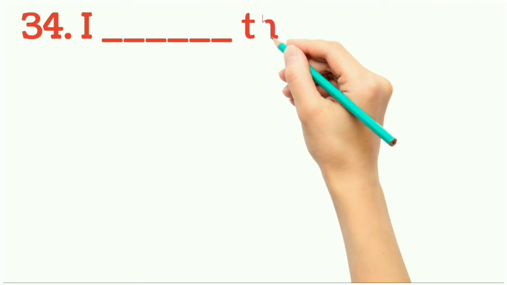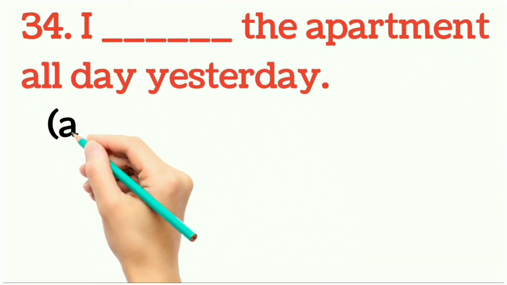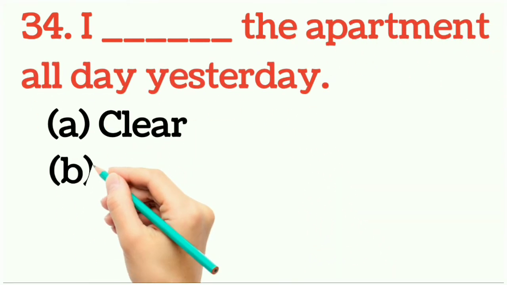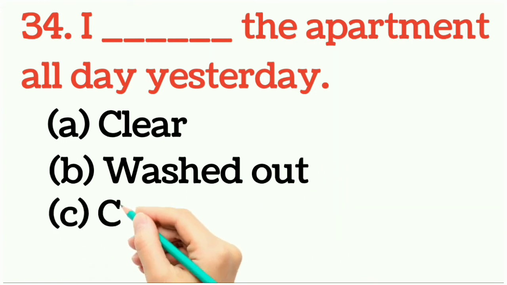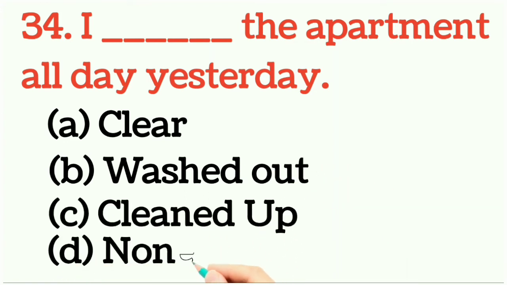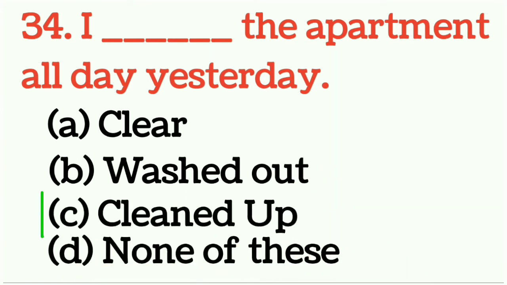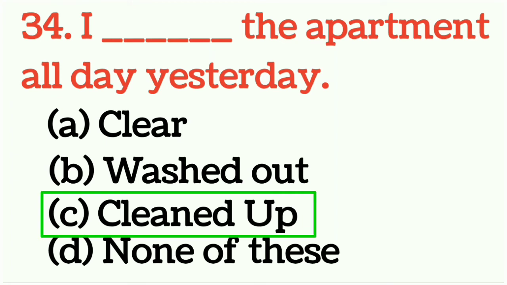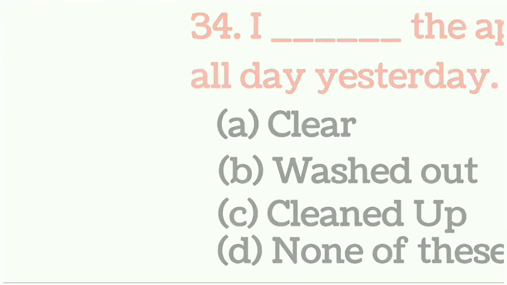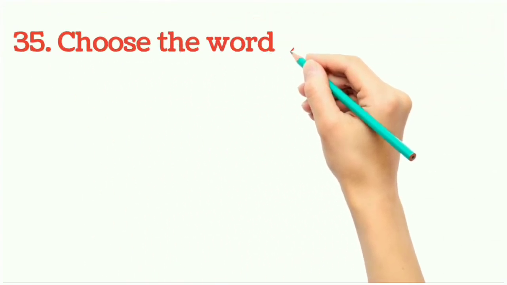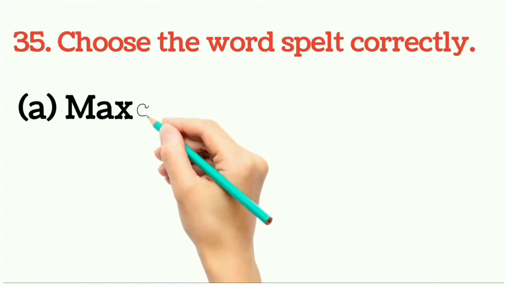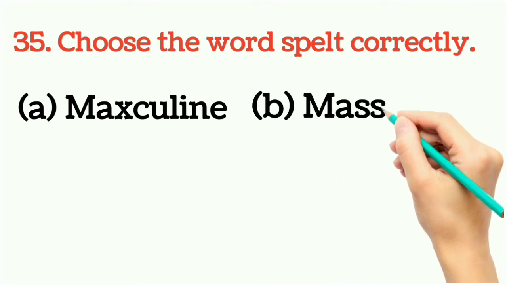Question number 34. I dash the apartment all day study. So what would be right answer? And answer would be option number C, cleaned up. I cleaned up apartment all day yesterday. Question number 35. Choose the word spelled correctly. So what would be right answer?